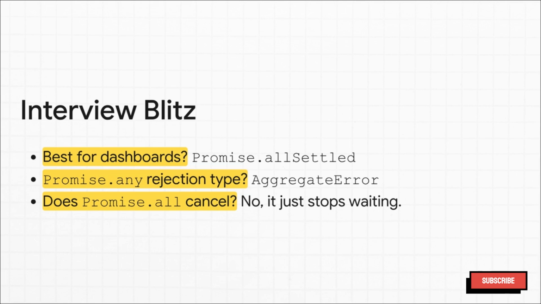Now for a tricky one. Does Promise.all actually cancel the other promises when one fails? Nope, it just stops waiting. Those other network requests might still be chugging along in the background. Nailing little details like that is what makes you look like a pro.